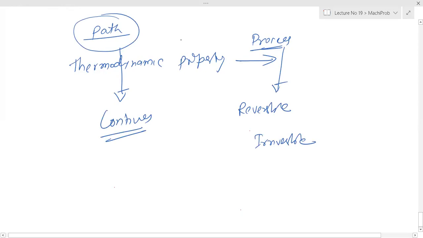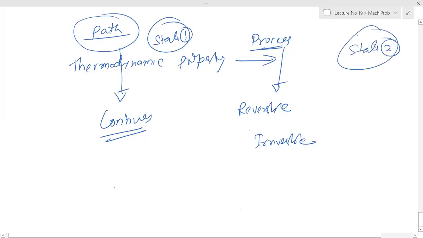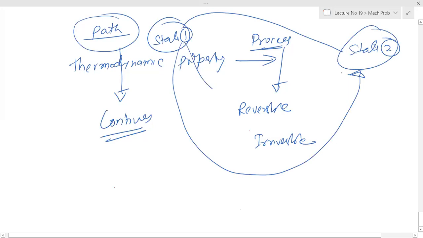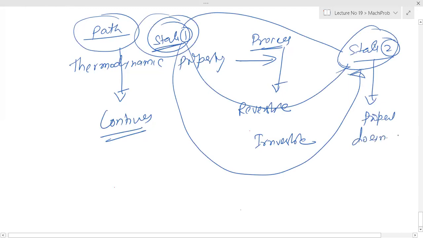Now this is state 1 and this is state 2. It can go from state 1 to state 2 by any path, but the thermodynamic property value at each state will remain fixed, and the thermodynamic property does not depend on path.